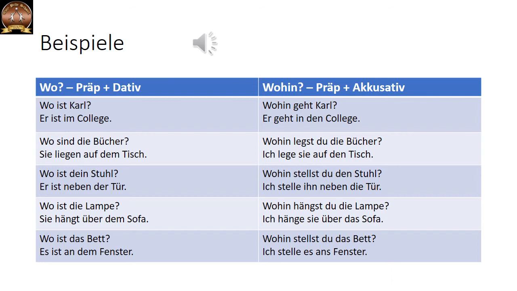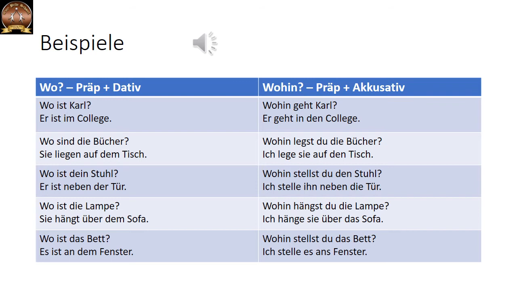Correct? Wo ist die Lampe? Sie hängt über dem Sofa. Now here, the lamp is already hanging over the sofa. So we use dative. Sie hängt über dem Sofa.